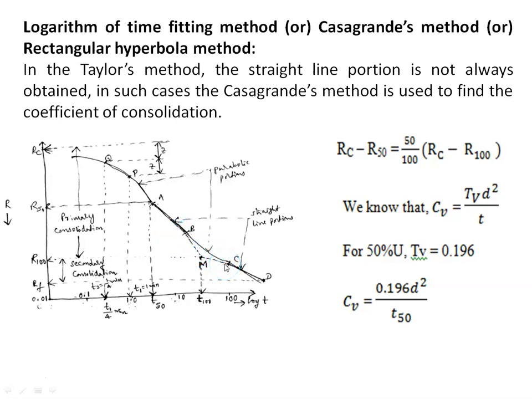Now we have to select two points P and Q on the initial parabolic portion of the curve corresponding to 1 minute and 1/4 minute.